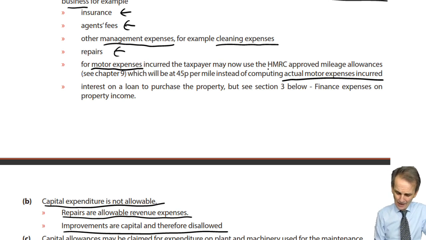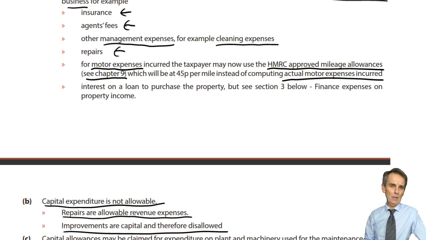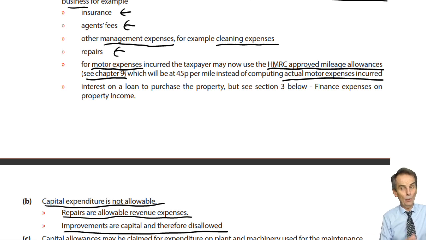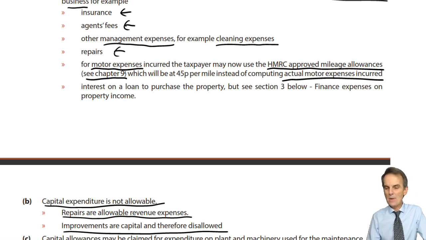Now, they are HMRC approved mileage allowances. See Chapter 9. Chapter 9 is employment income, and where you're far more likely to be doing business travel is in the context of your employment. If you're using your own car for the employment that you do, then an approved mileage allowance that can be paid to you, the employee, by the employer without any tax implications arising is 45 pence per mile.